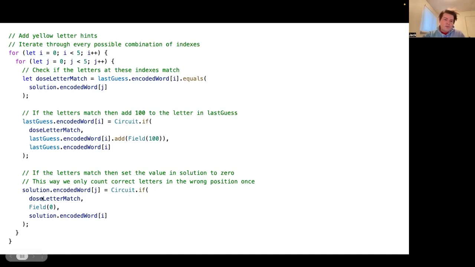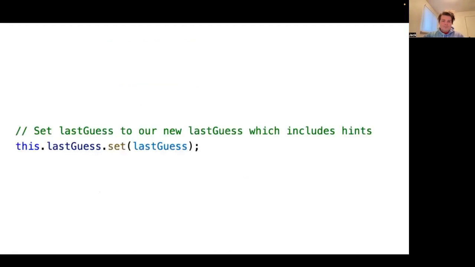So if the letters match, we return 0 and set that equal to the J index in solution. Otherwise, we just return the I index in solution and set that equal to the J index in solution. This way we count the letters only once.